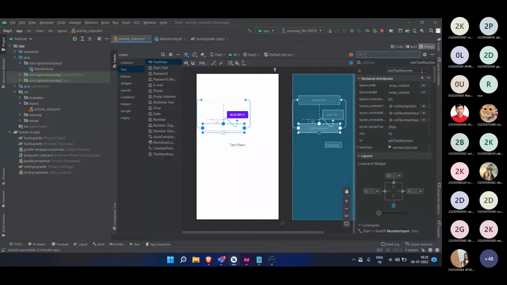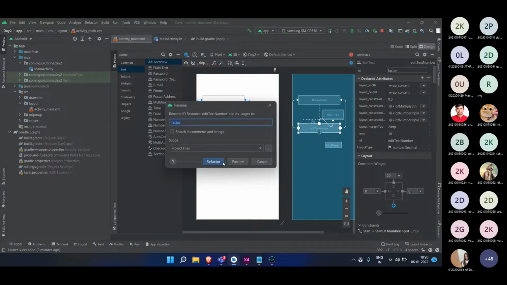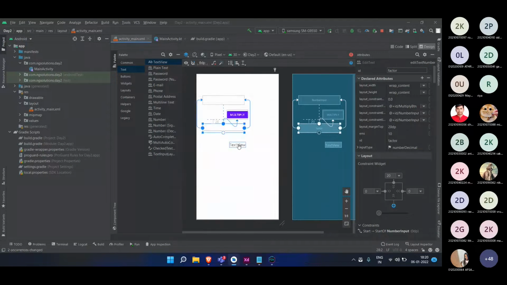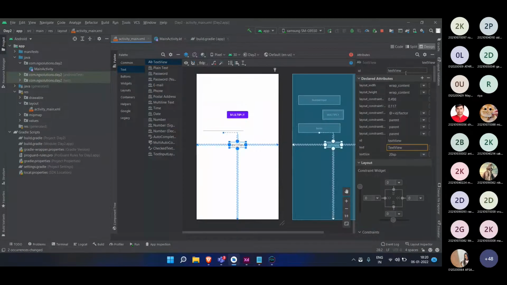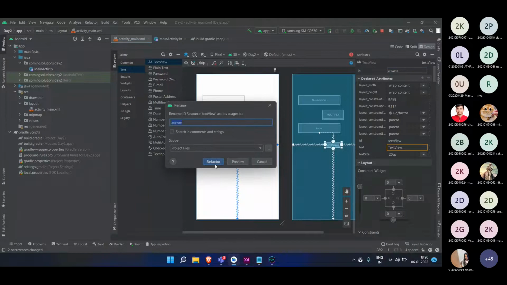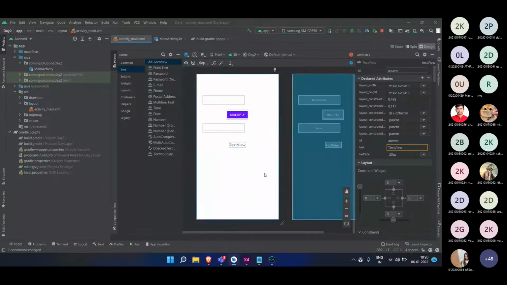So the ID is this. This ID is factor. We can say factor, and we can refactor this, and we can give the ID to this text view as answer. Okay, and again refactor this.